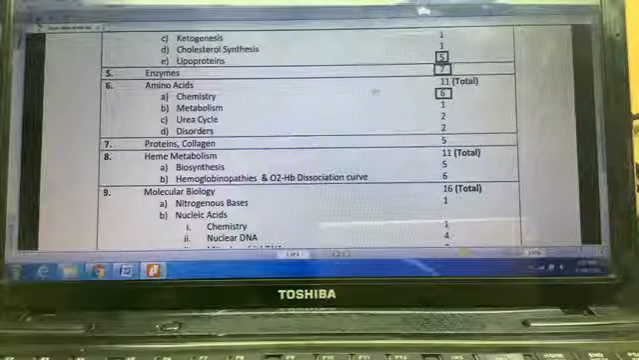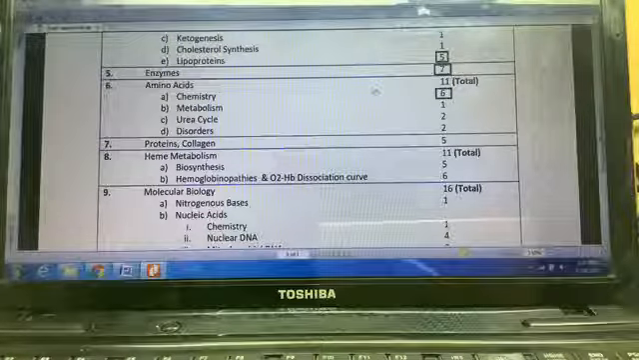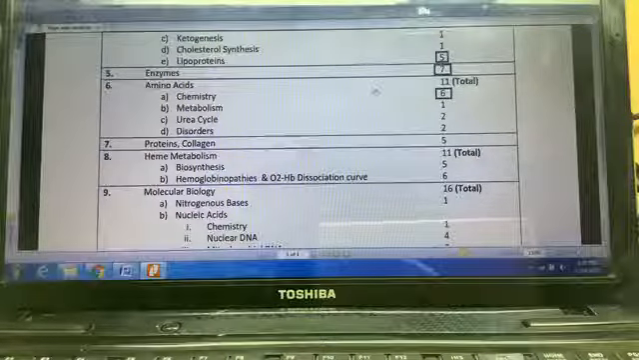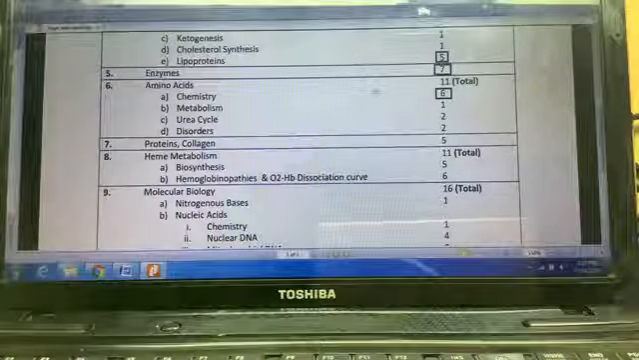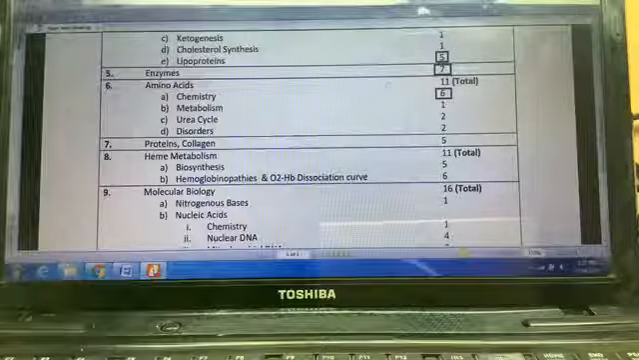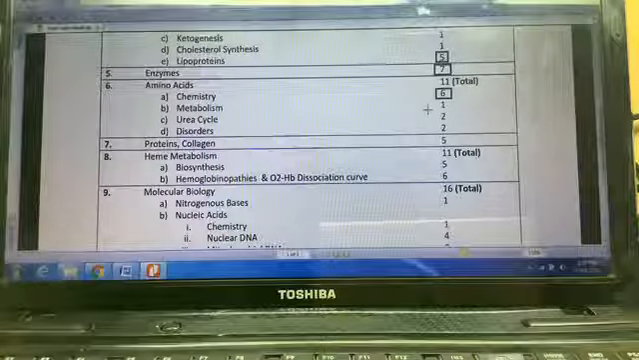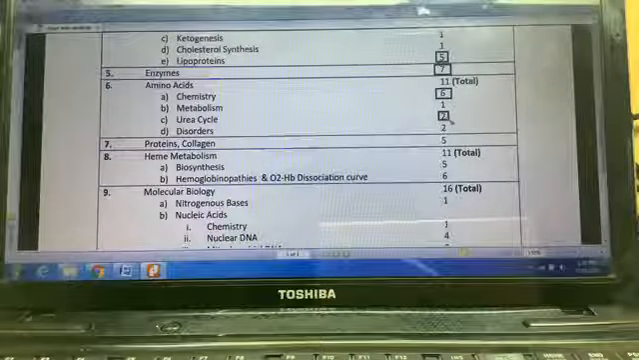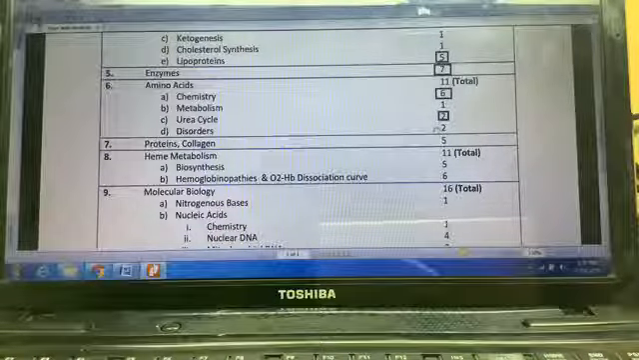Chemistry part is the most important section of the amino acids. If you have control over the chemistry part of amino acids, half the battle is won. Metabolism, barely 1 question. Urea cycle, another important topic which I always highlight. Urea cycle has 2 questions coming from the urea cycle and 2 from the disorders.